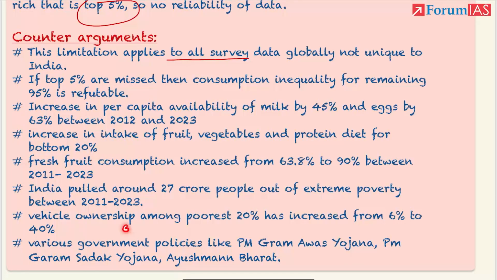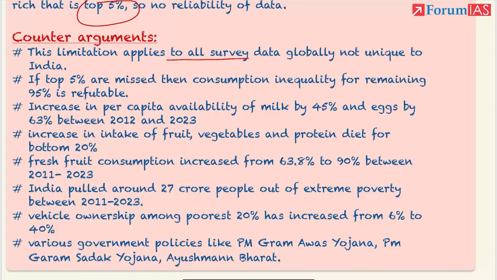What it shows, vehicle ownership, intake of fruit, vegetables, protein, pulling of 27 crore people out of extreme poverty. It basically shows the people among the extreme poverty, or say lower strata of poverty, they are coming out of it. Their expenditure on consumption is increasing and they are getting better diets, better goods and services.